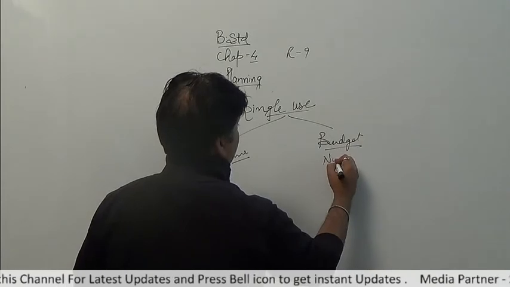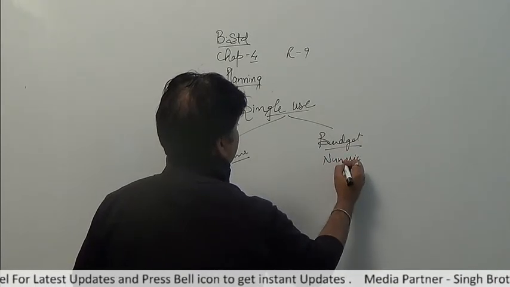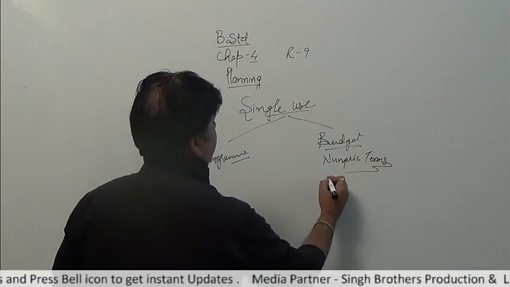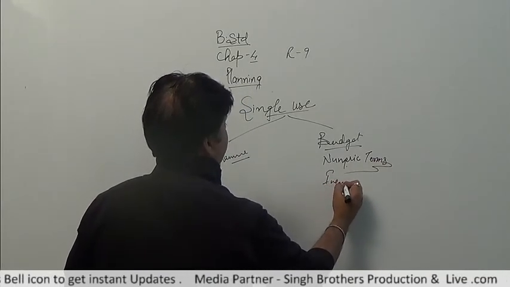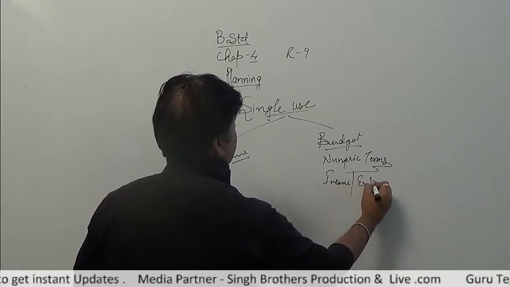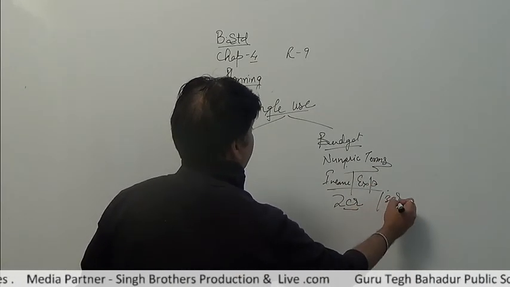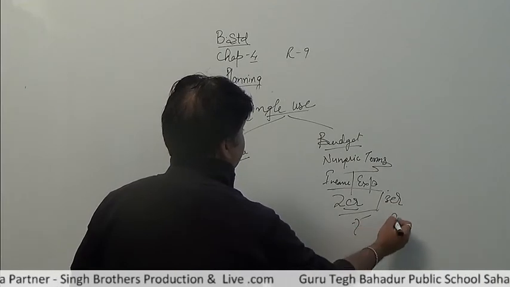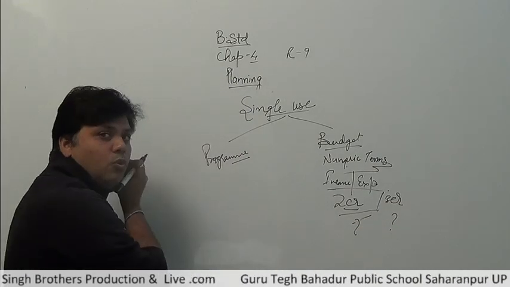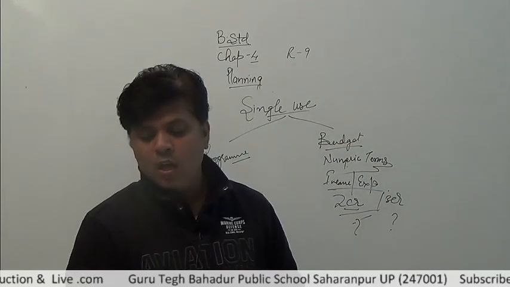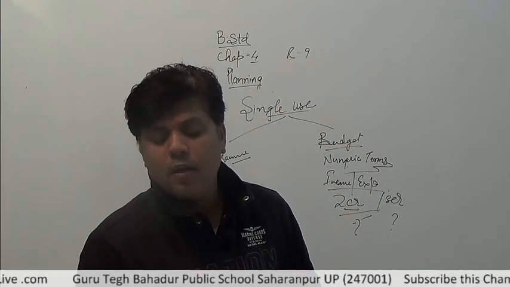The keywords for budget are numeric statements, numeric terms, that means in terms of income and expenditure, only in rupees. For example, 2 crore income, 3 crore, and whatever the outcomes, what is the deficit, what is the surplus, finding this out is called budget. So it refers to the quantitative expression of a plan of action.